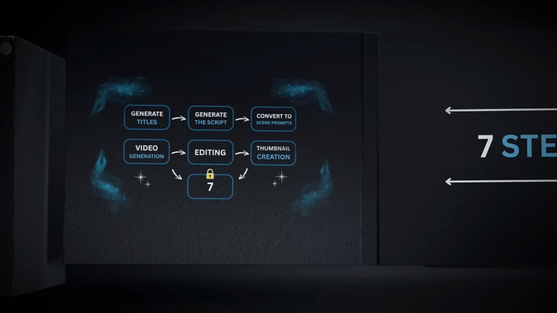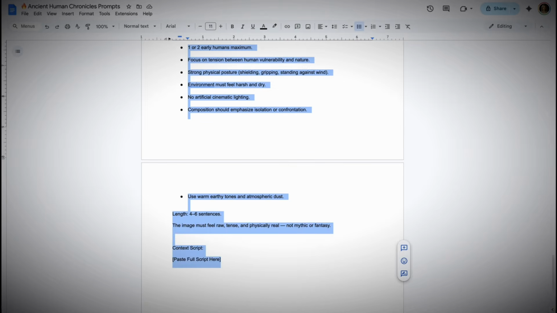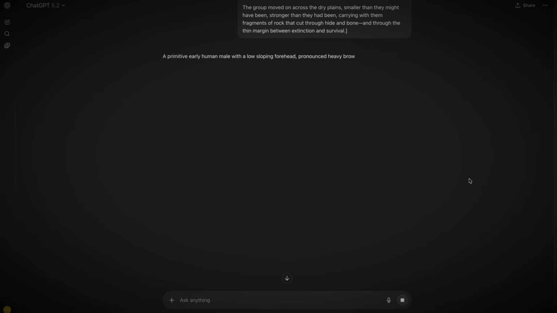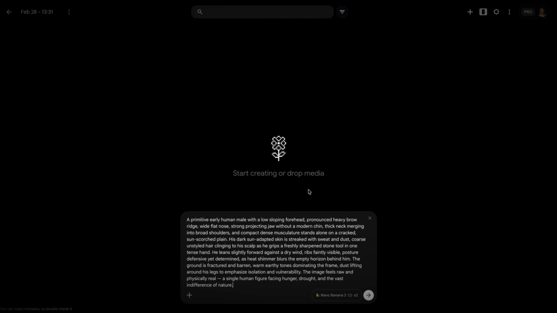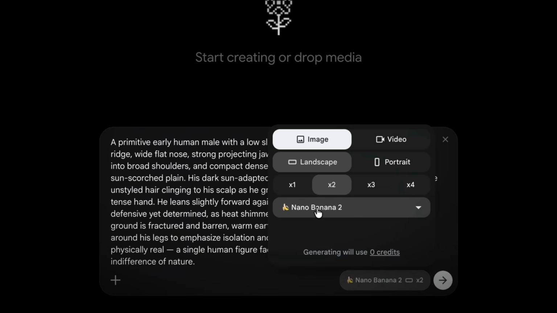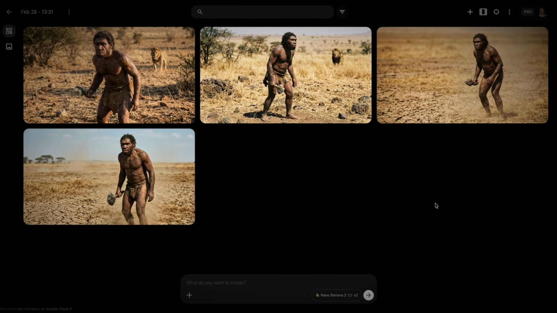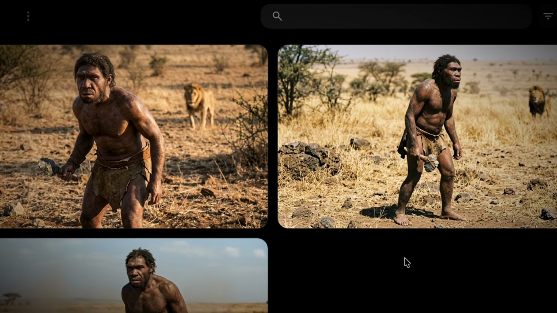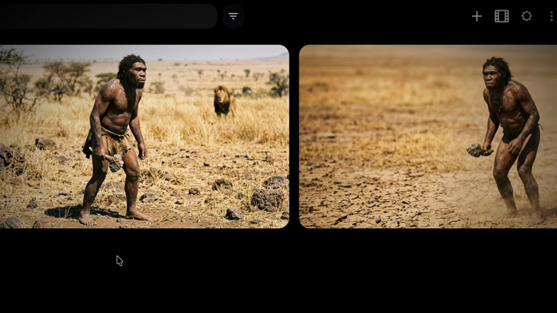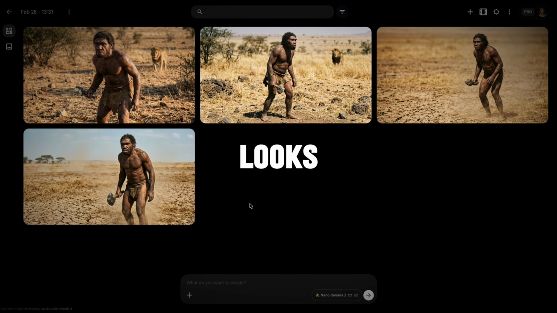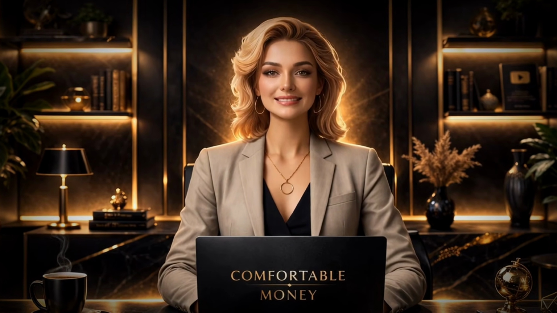Step 6. Thumbnail creation. Copy the thumbnail prompt from the document, paste it into ChatGPT with your topic and script to generate the final thumbnail prompt. Switch Google Labs Flow to image generation mode in 16:9, generate the image. Look at the options. Which one has the most striking visual? Prehistoric thumbnails that work have 3 elements: powerful human figure, harsh natural lighting, sense of scale. If it looks like stock footage, regenerate. Download the best dramatic version without adding text.